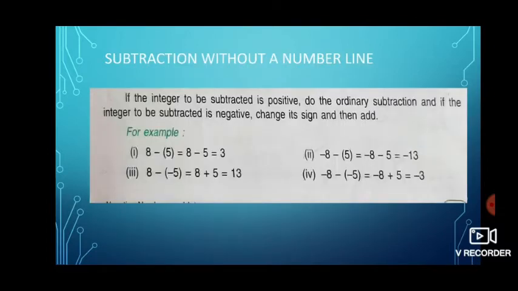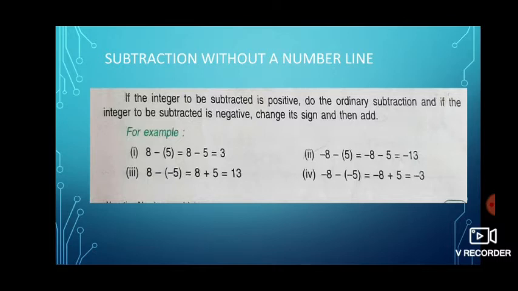Next one is subtraction without a number line. Whenever we are subtracting without a number line, in a simple step, change the sign of the subtrahend, the number which is going to be subtracted, and then follow the same steps as in addition. Or else, in one more way, if the integer to be subtracted is positive, do the ordinary subtraction.